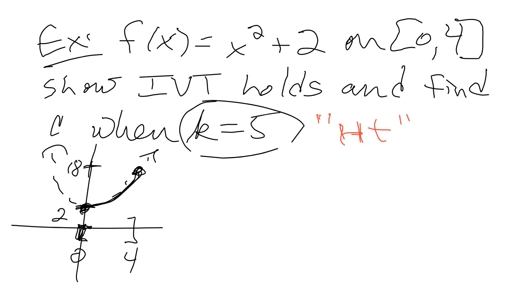So I'm not really drawing to scale there. It should be a little more vertical. But anyway, my height of 5 is strictly in between, right? So here's K equals 5. That's a height. Basically, I'm guaranteed that there is some C strictly in between 0 and 4 that actually maps to that height.